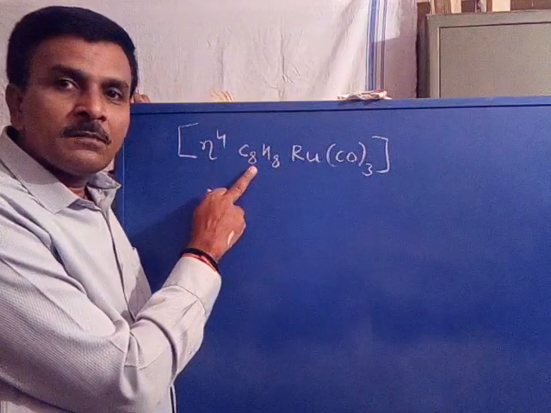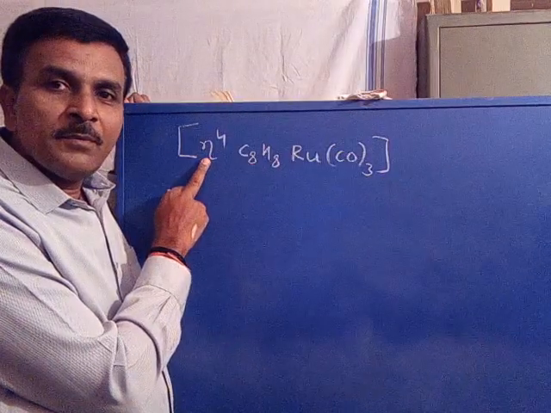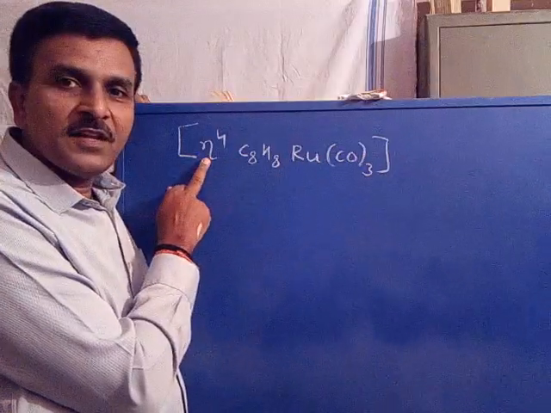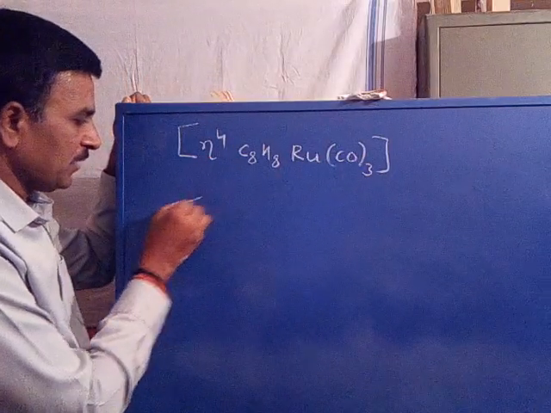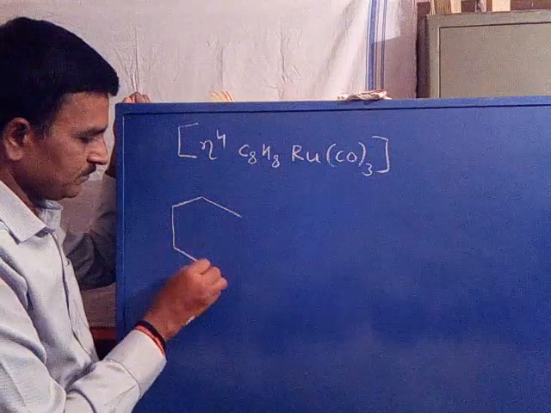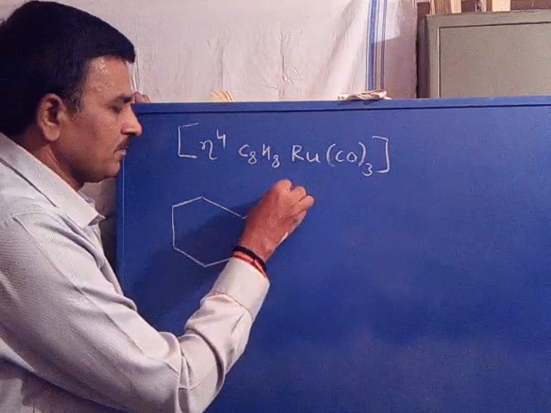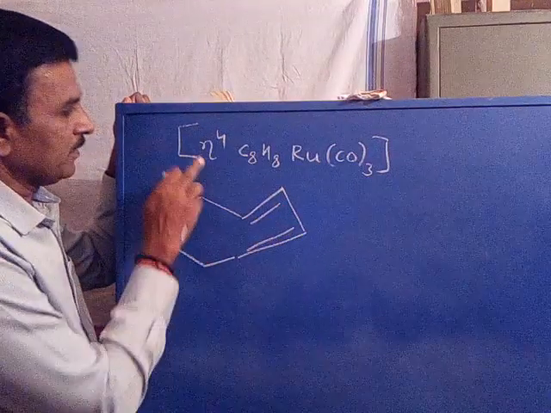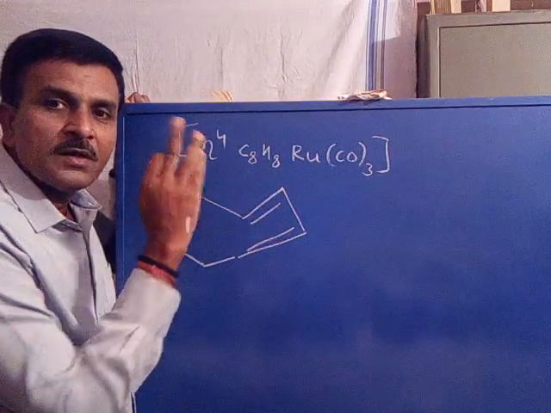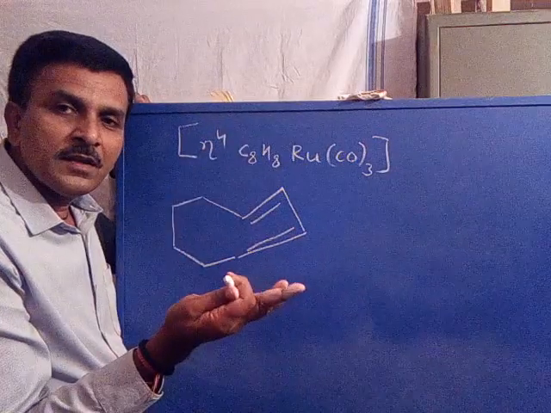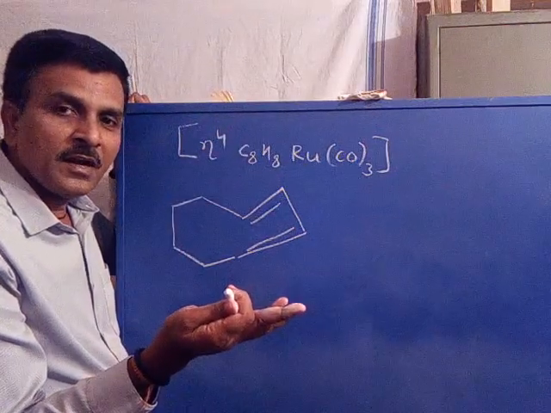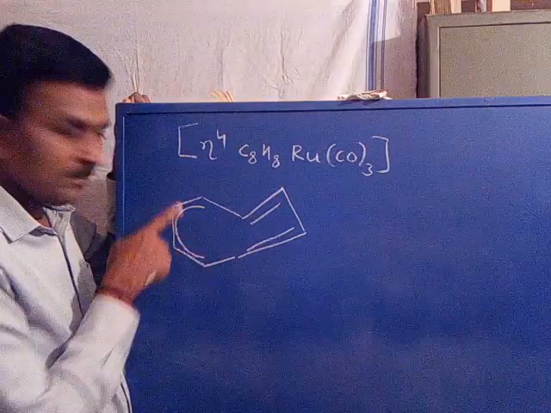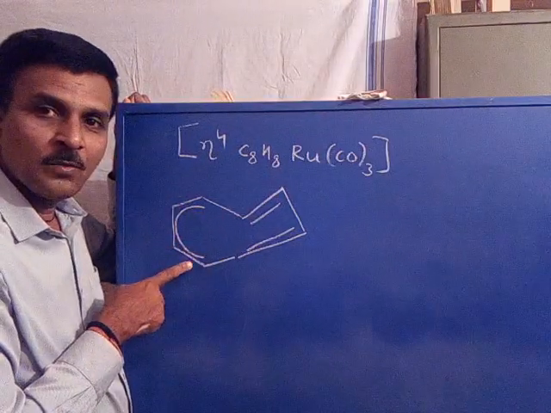Out of these, 4 carbons are contributed in the attachment with ruthenium. Therefore hapticity will be 4. Now its structure can be written as follows. Because of hapticity 4, 4 carbons are involved in bonding with the ruthenium, with 1 pi bond and 2 pi bonds here.